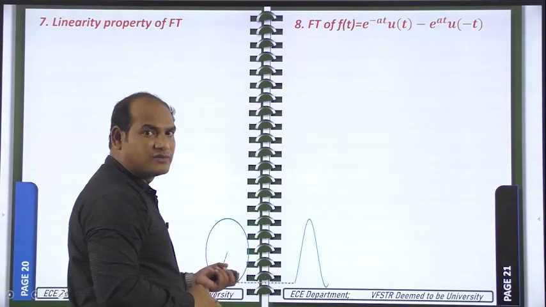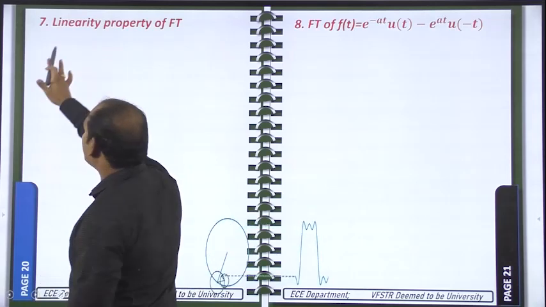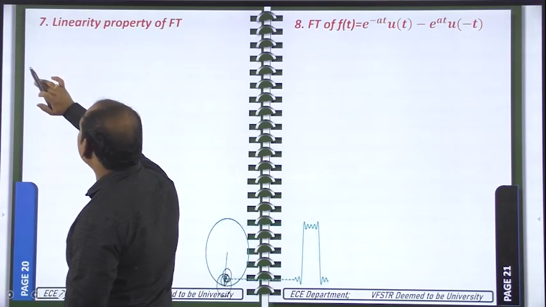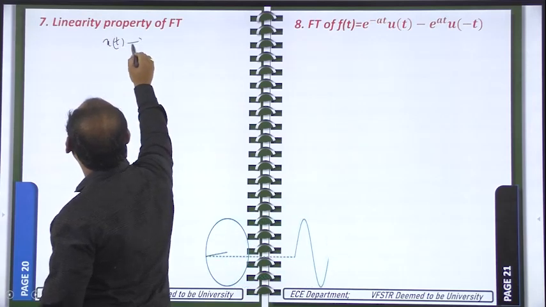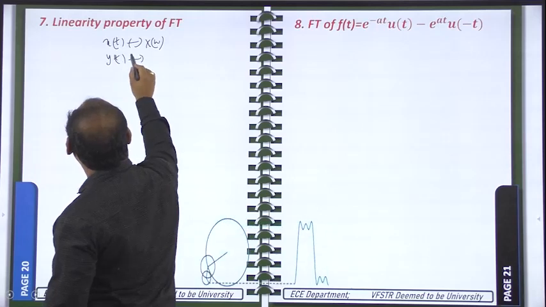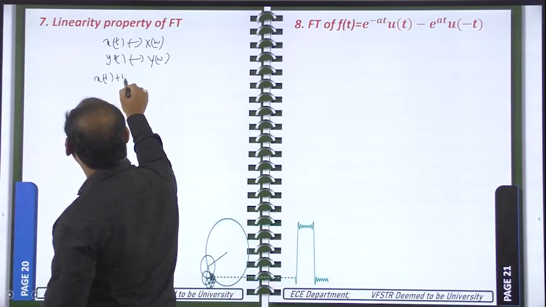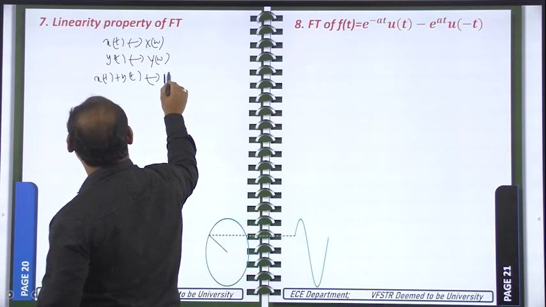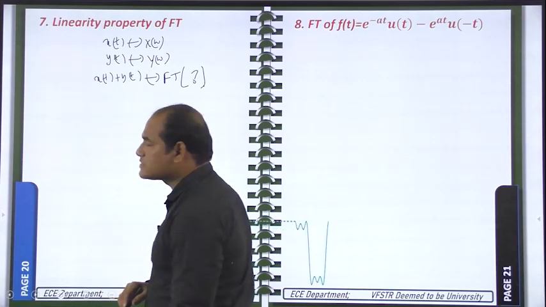Next, the linearity property of the Fourier transform. Already we have used this one; already we did one problem according to the linearity property. Now we will see the proof. For example, x of t has the Fourier transform X of omega, and y of t has the Fourier transform Y of omega. You are getting another signal, the addition of x of t and y of t. For this new signal, what is the Fourier transform?